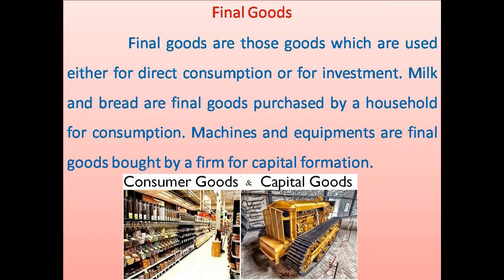Capital goods help in the production of other goods and services. For example, machines, tools, equipments, these are all capital goods because they help in the production of other goods. Whereas grocery items, vegetables, milk, bread, etc., they are all consumer goods because they are directly consumed by the people. So final goods can be either consumer goods or capital goods.